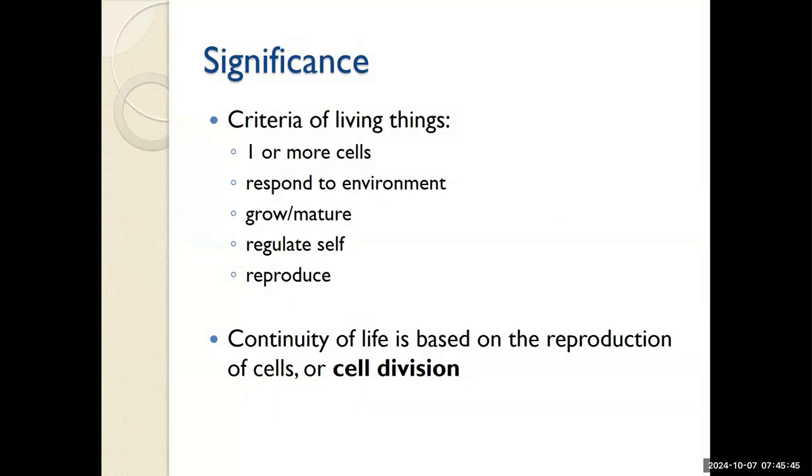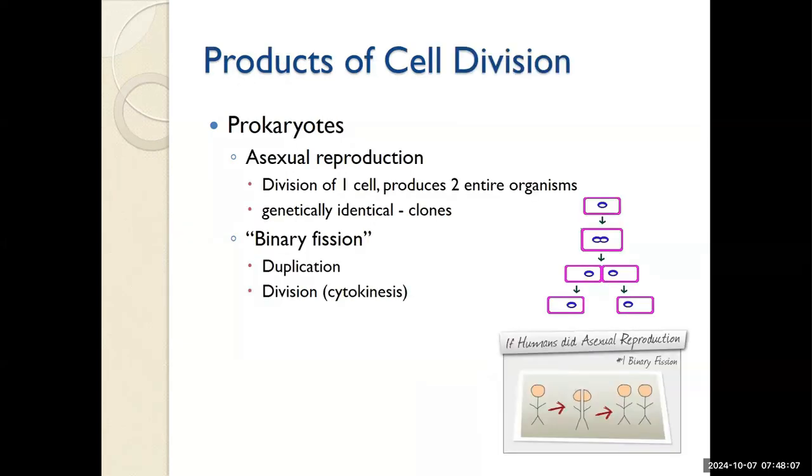The ability of organisms to produce more of their own distinguishes living things from non-living matter, because continuity of life is based on cell division. As we move forward, be able to describe the differences between prokaryotic cell division and eukaryotic cell division.